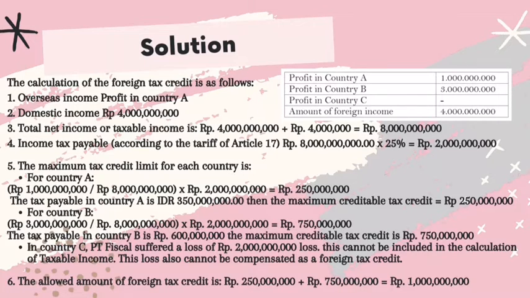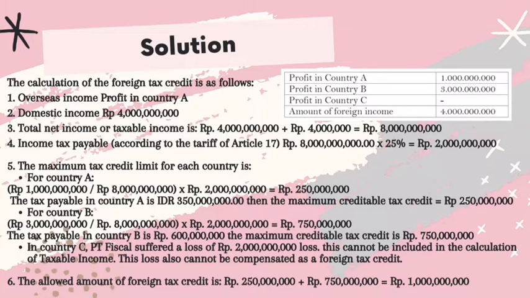The maximum tax credit limit for each country is, for country A, 1 billion divided by 8 billion times 2 billion equals 250 million rupiah. The tax payable in country A is 300 million rupiah. Then the maximum creditable tax credit is 250 million rupiah. For country B, 3 billion divided by 8 billion times 2 billion equals 750 million rupiah. The tax payable in country B is 600 million rupiah. The maximum creditable tax credit is 750 million rupiah.